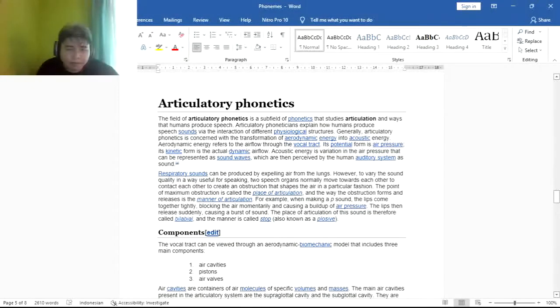together tightly, blocking the air, momentarily causing a build-up of air pressure. The lips then release suddenly, causing a burst of sound. The place of articulation of the sound is therefore called bilabial, and the manner is called stop, also known as plosive.